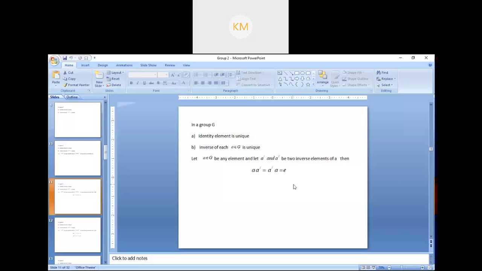Okay, now multiply 2 and 1 by 2. What are you getting? 1. And what is 1 for the group of natural numbers under multiplication? What is 1? Identity. Yes, identity. That means if you multiply any number with its inverse, you will get the identity 1.